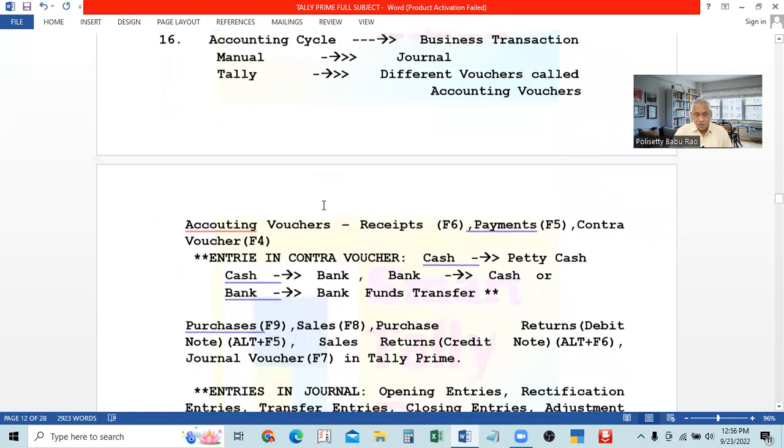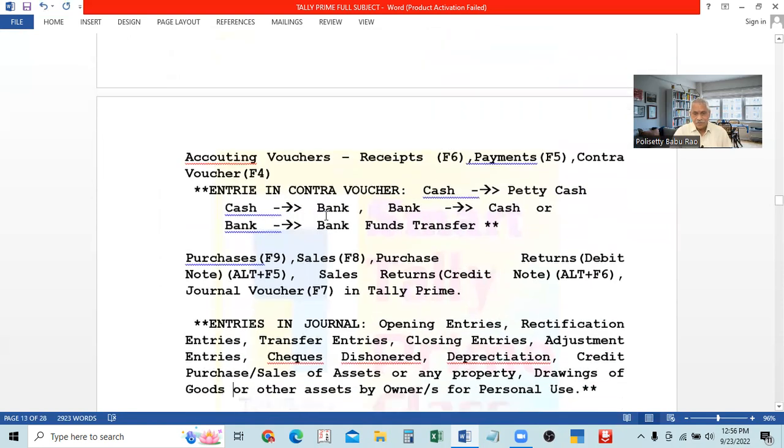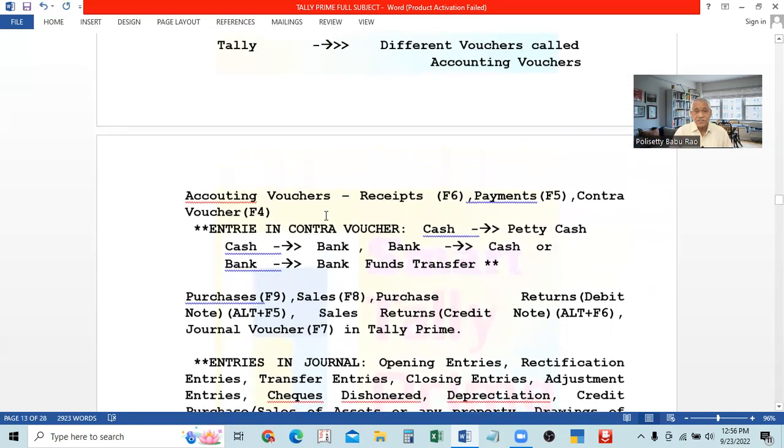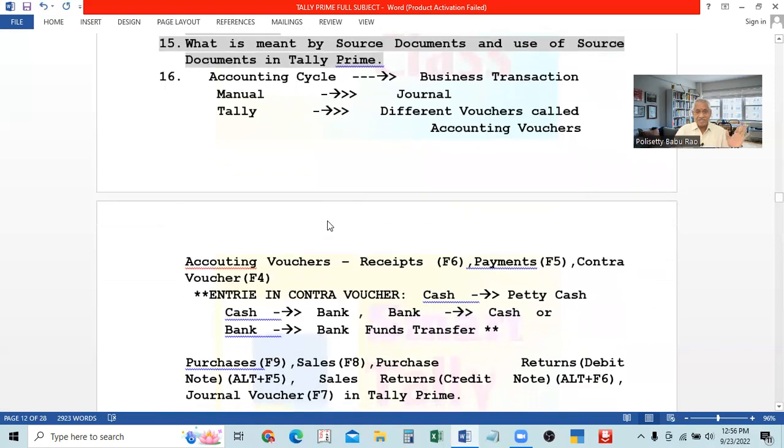Okay, so this is the topic for today. These are the vouchers, but in which voucher we have to record, we have to verify each transaction, and depending on the nature, we have to select the correct voucher and make the entry in it.